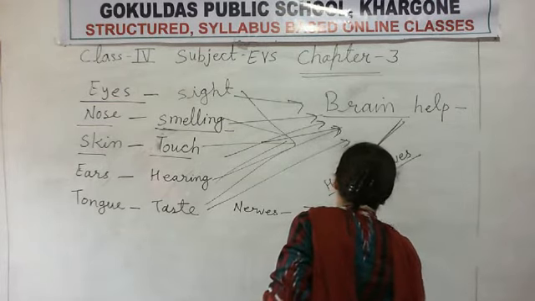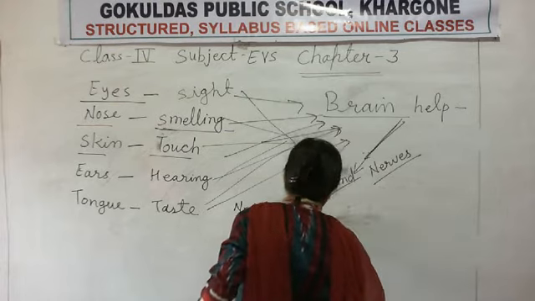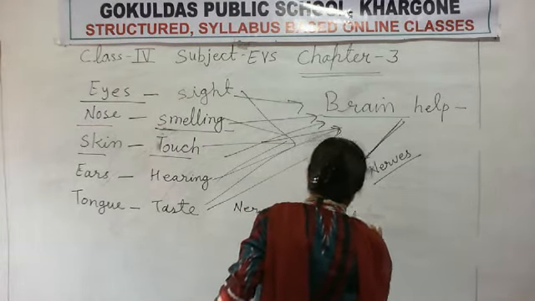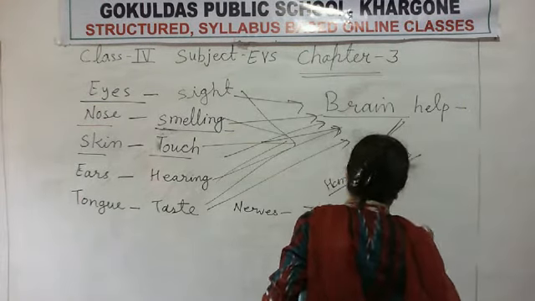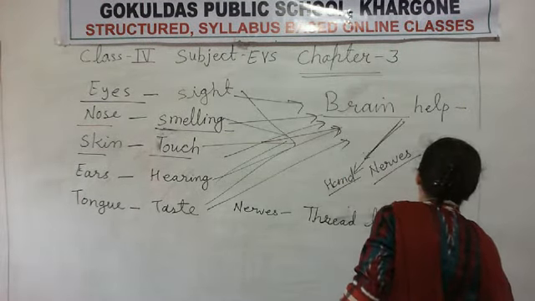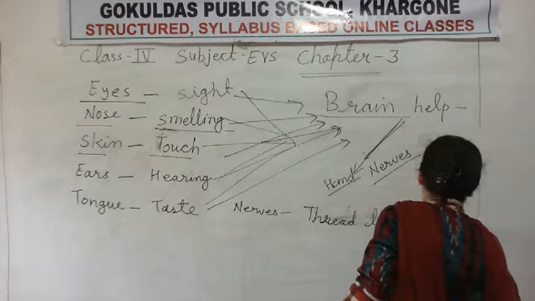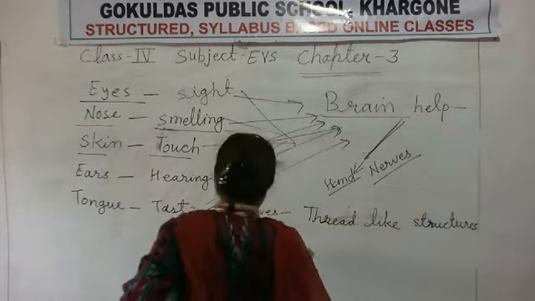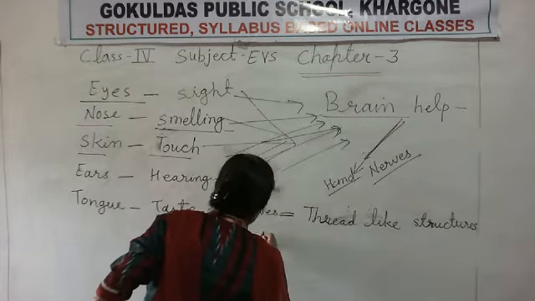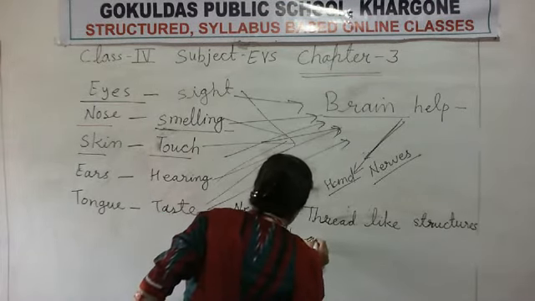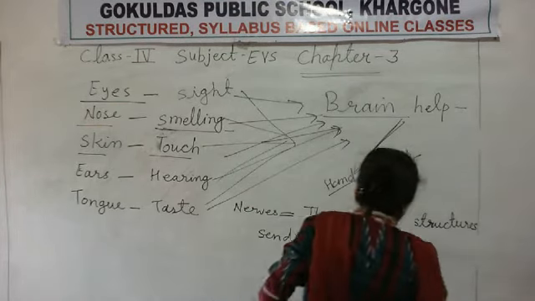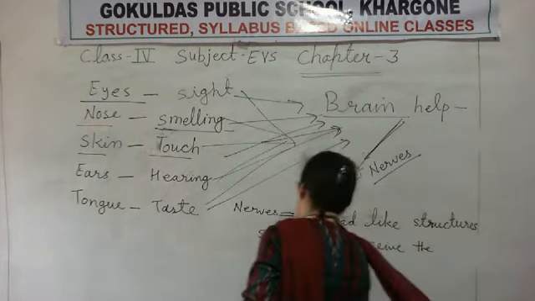Thread like. Thread like structures that send and receive the messages.